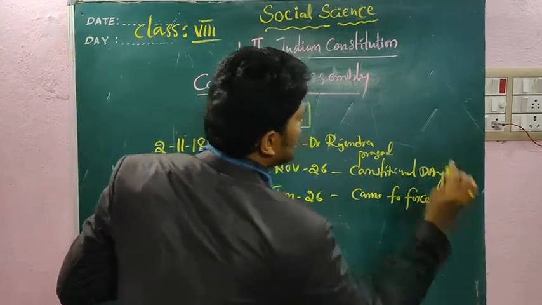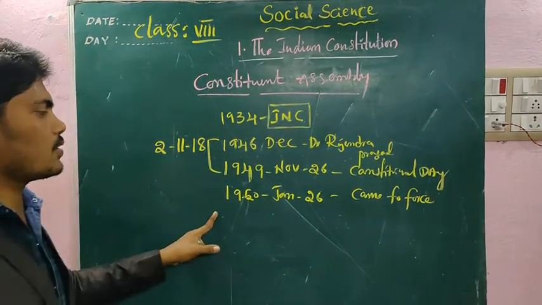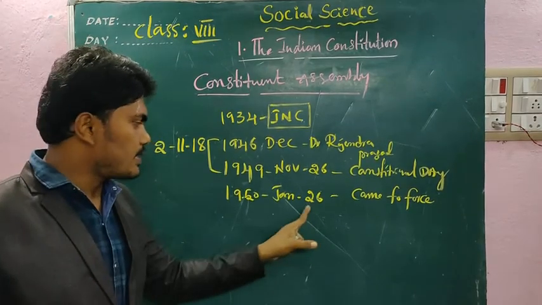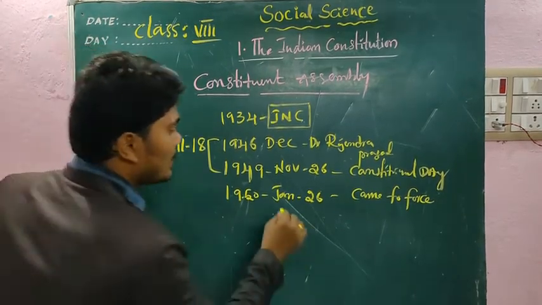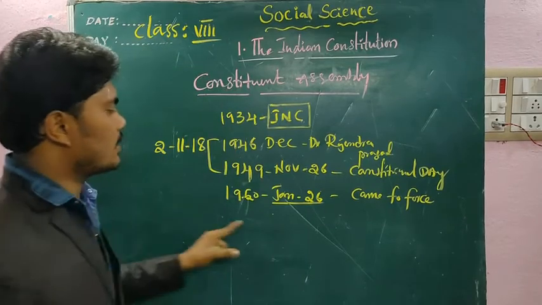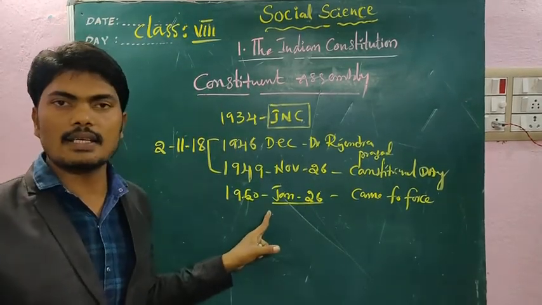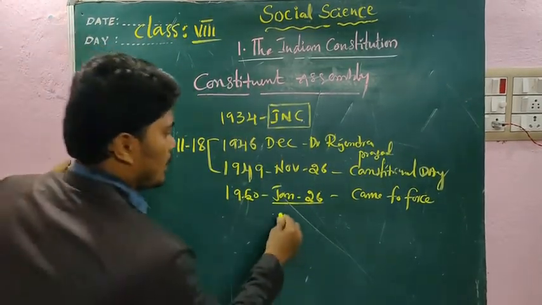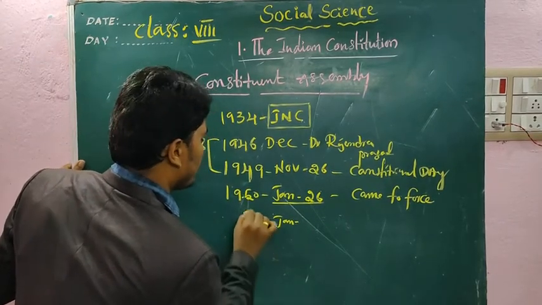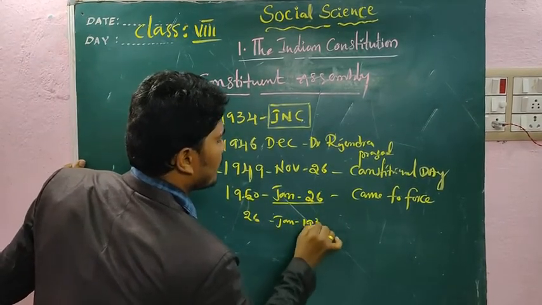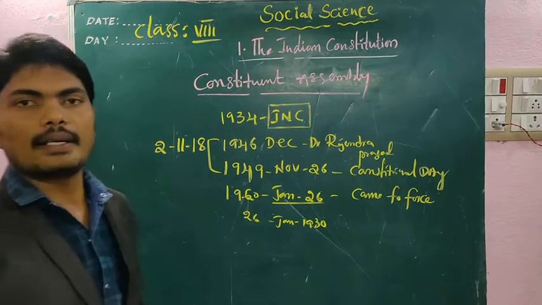Came into force means implementation. When was the Indian Constitution implemented? On 26th January 1950. Especially regarding this date, 26th January, there is a historical event. Actually, on 26th January 1930, India declared independence.